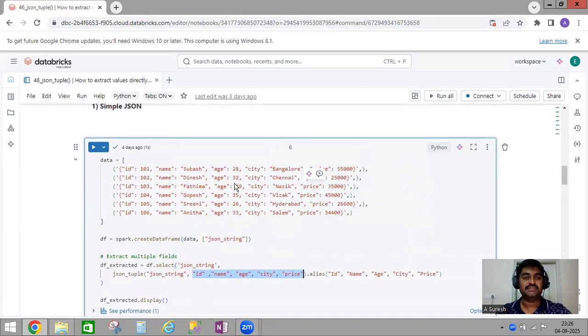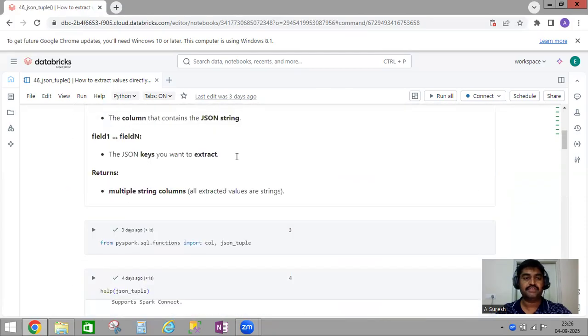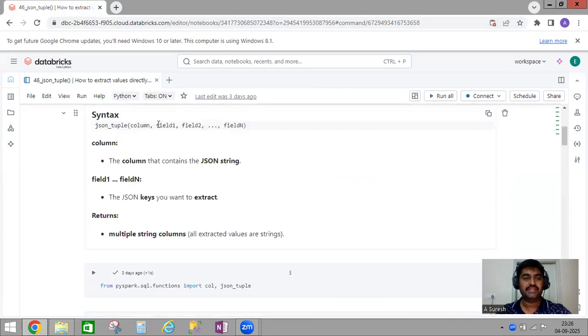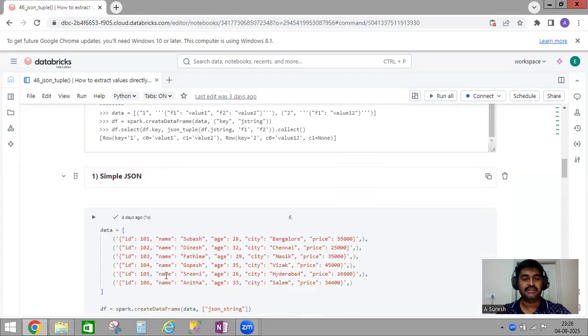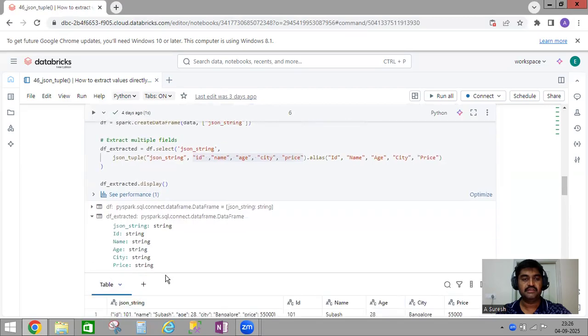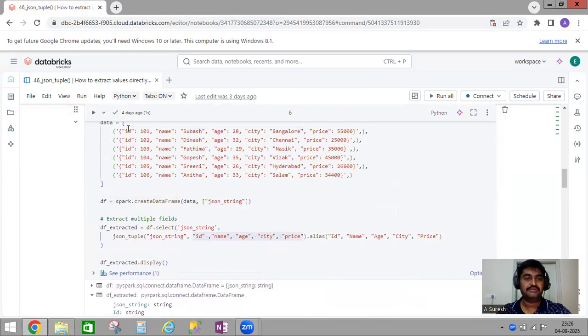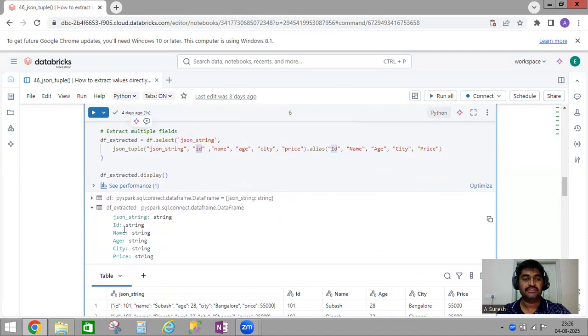As we saw in the syntax, first we need to pass the column name, and then field 1, 2, 3 up to n. The fields, or you can say keys, inside this JSON are id, name, age, city, price. These are all the fields, and I am passing them here.